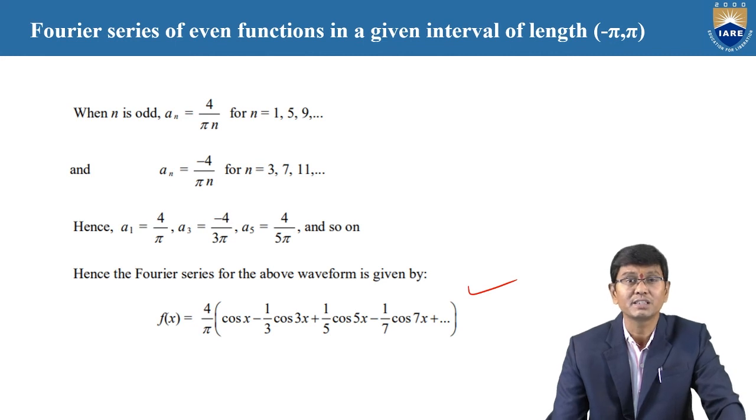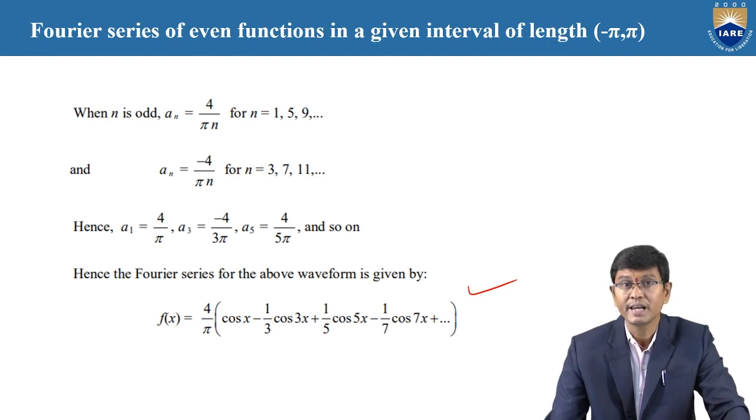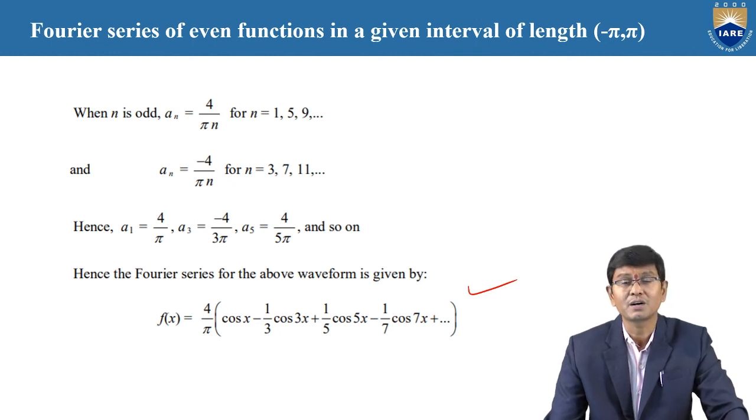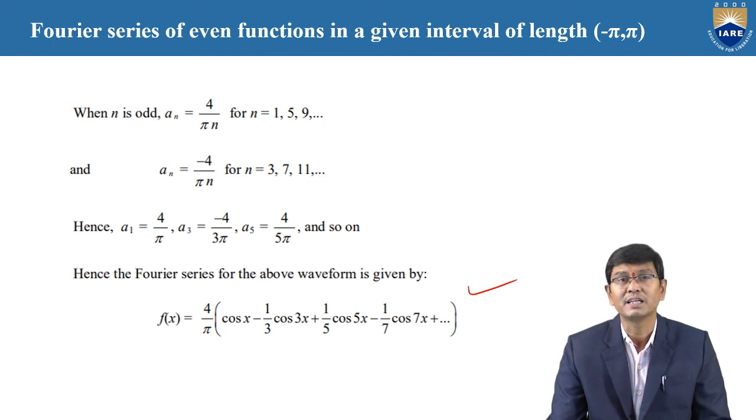Hence, the required Fourier series is f of x equal to a naught by 2 plus summation n is equal to 1 to infinity an into cos nx is the value, whereas the value of bn is 0. This is the conclusion of today's class: the even function between minus pi comma pi.